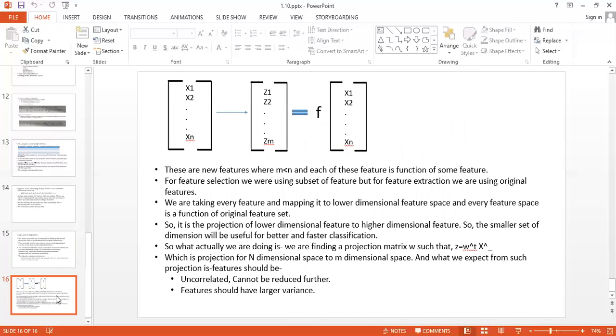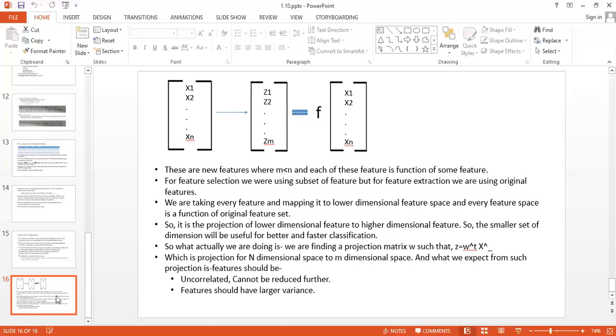So f of x1, x2 to xn, such a function we have to find which will not change the data, but it can remove some features, like it can extract some features. So these are new features where m is less than n, and each of the features is a function of some features.